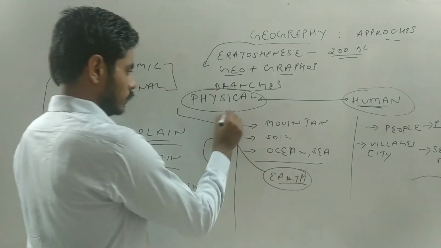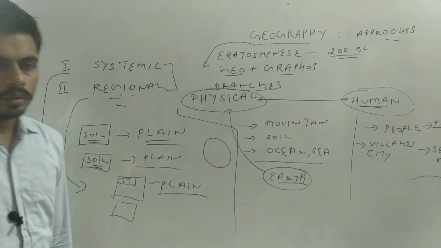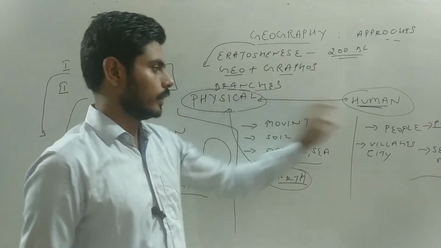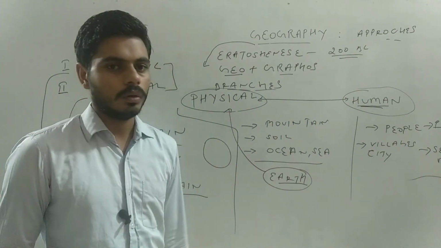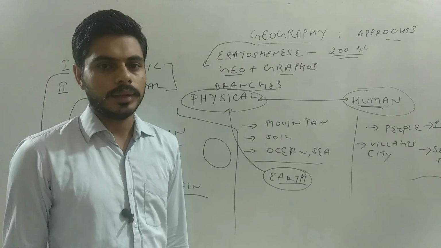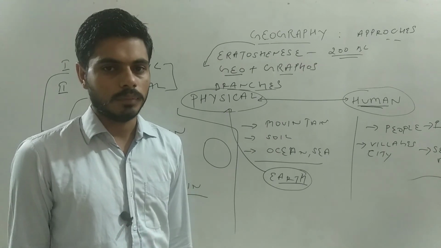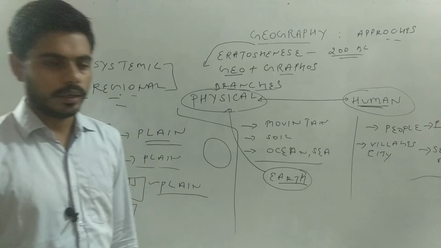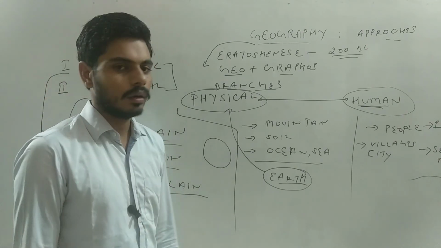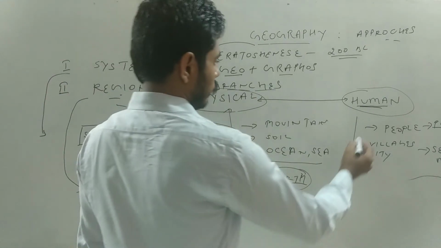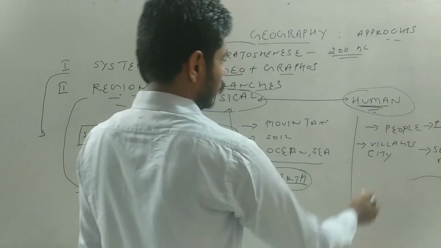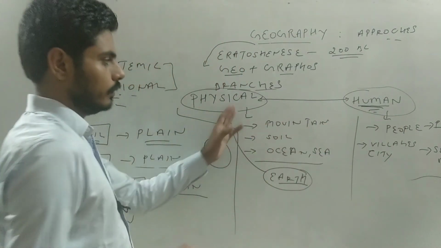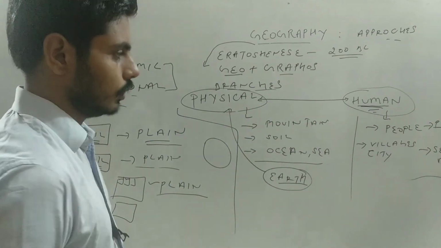It is physical. So we can simply say that physical and human, or in more simple words, human and nature are inseparable. They can't be bisected or divided. They are one. But for our convenience, we study physical geography and human geography in detail.